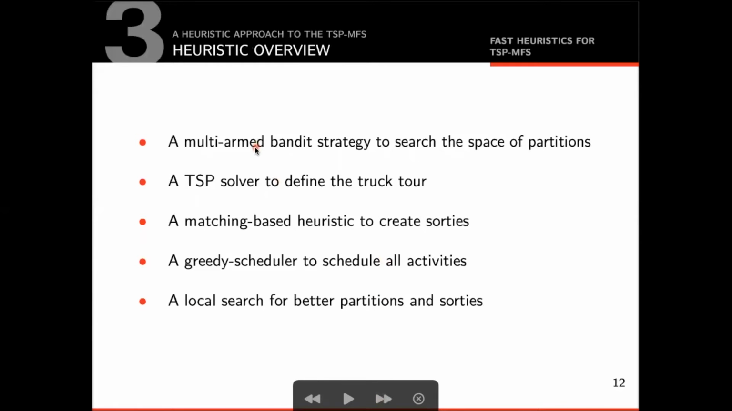Here's an overview of the main components of our heuristic. On the top level, it uses a multi-armed bandit strategy to search the space of partitions. For every partition, we obtain a truck route by solving a TSP. With a partition and a truck route in hand, we create sorties by running a matching-based algorithm. This solution is then refined by a local search for better partitions and a local search for better sorties.